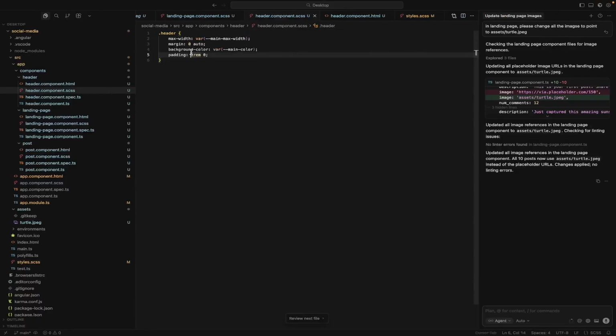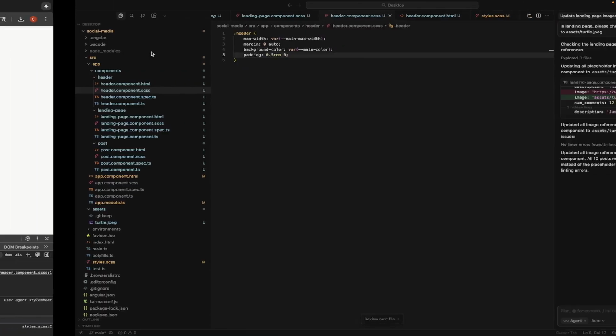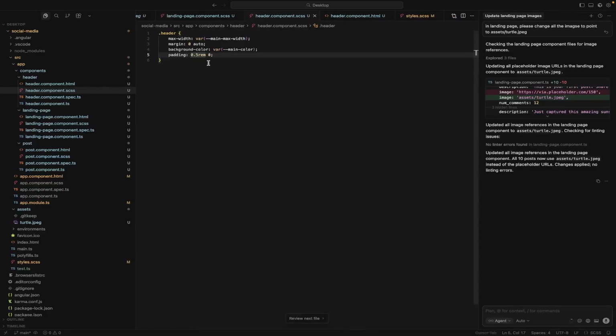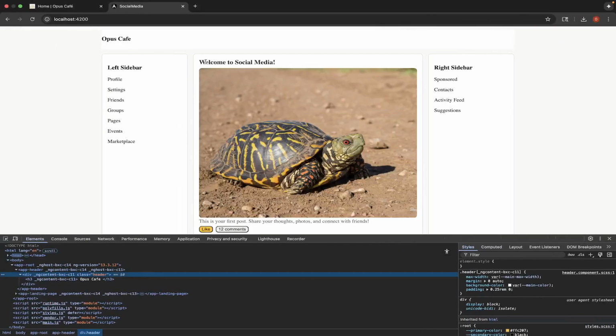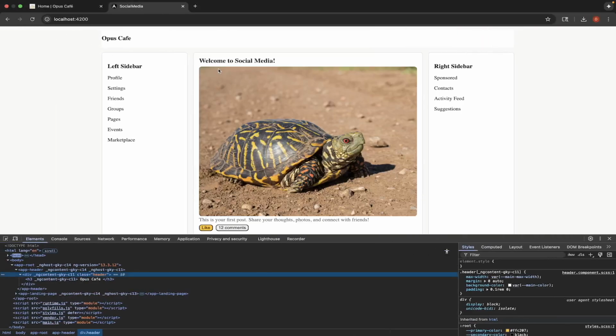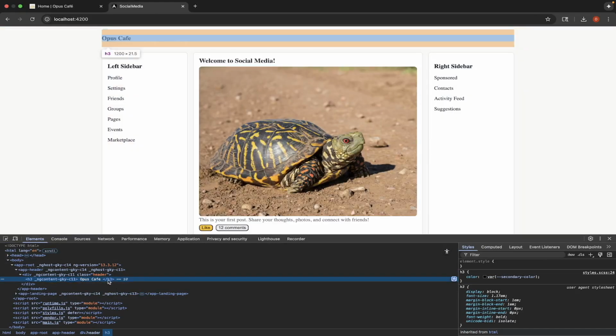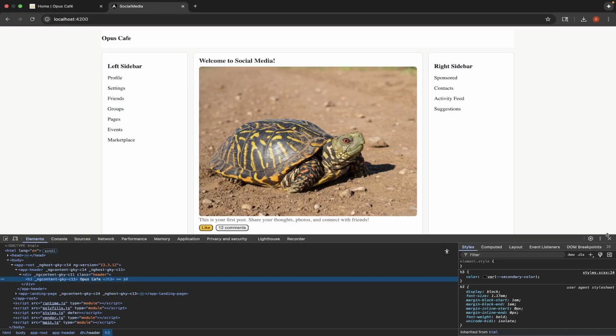That's too much. Let's do 0.5. And that's even too much itself. Maybe 0.25. And I'm going to just keep adjusting that bit by bit until I like the amount it has. Okay.